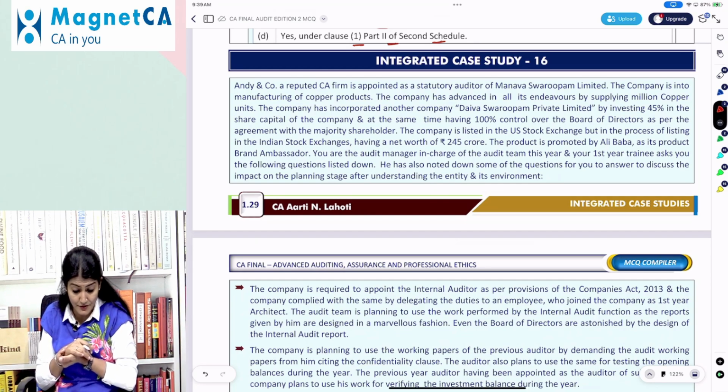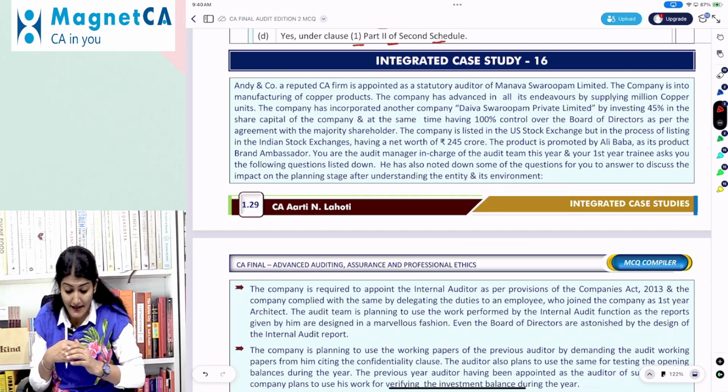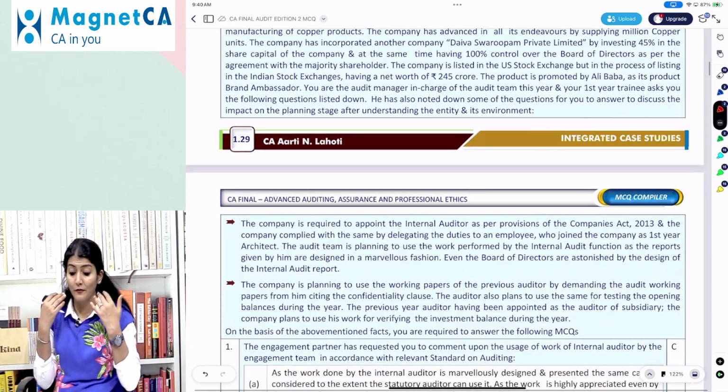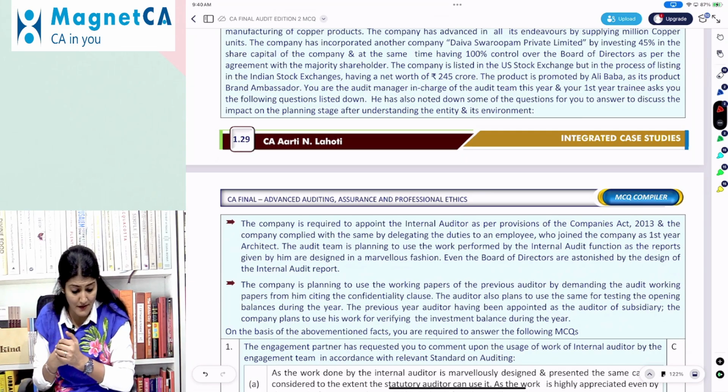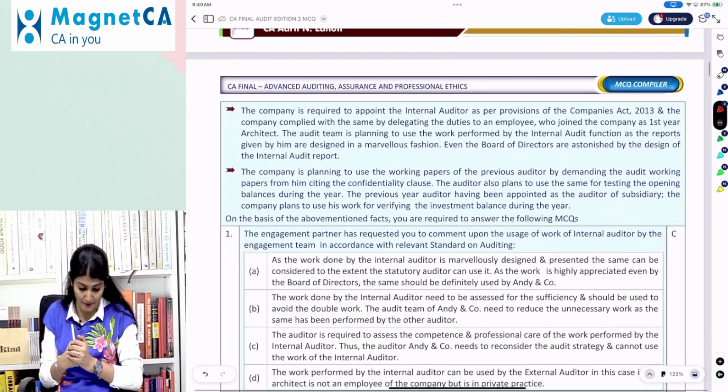You are the audit manager in charge of the audit team this year, and your first year trainee asks you the following questions listed down. He has also noted down some of the questions for you to answer, to discuss the impact on the planning stage after understanding the entity and its environment.